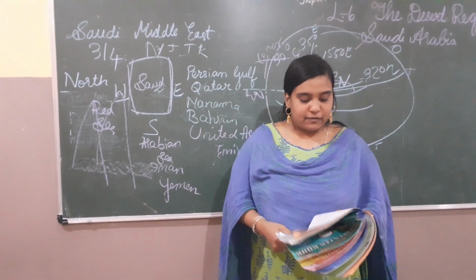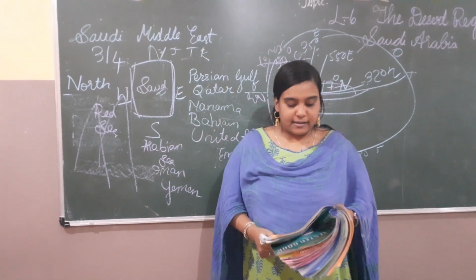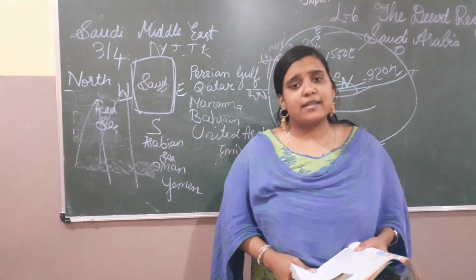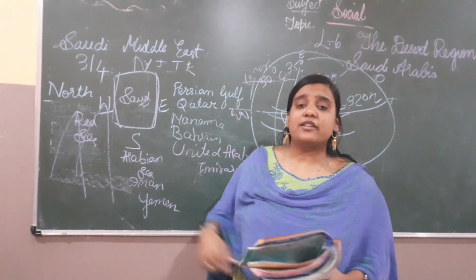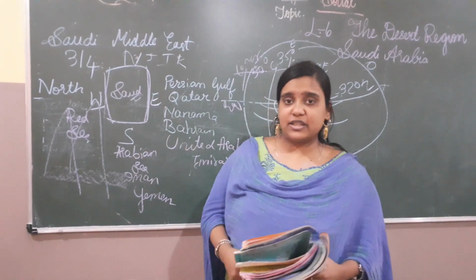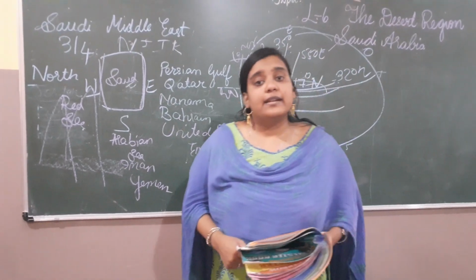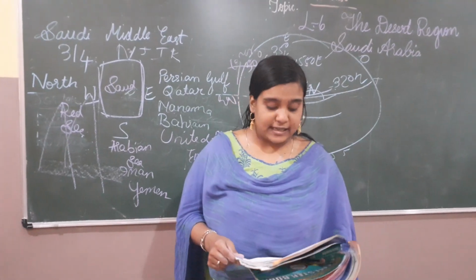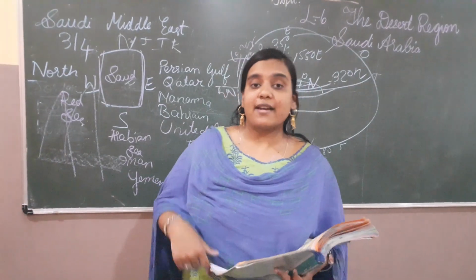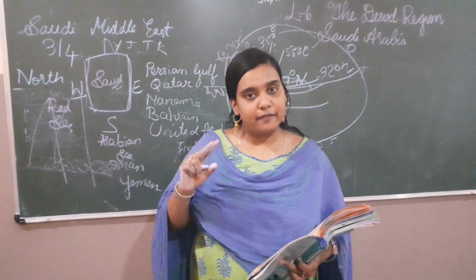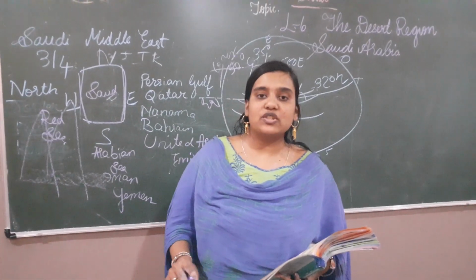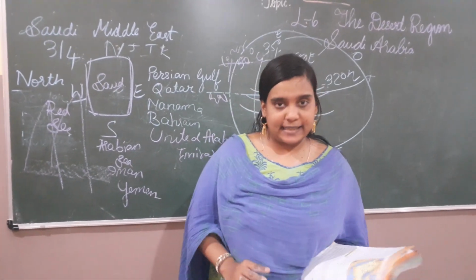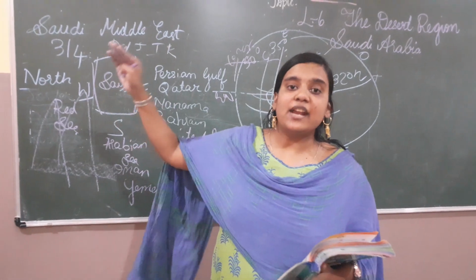Okay? There is a great difference between the day and night temperature. Day is very hot, I said, extremely hot because it lies near the equator. Obviously, sun rays are more over there. It's completely hot, and the night temperature is completely cold. So days are very hot, nights are very cold. Why? Because it is near the equator.